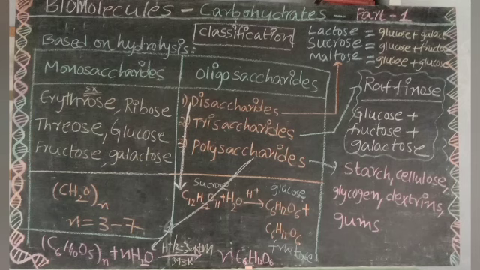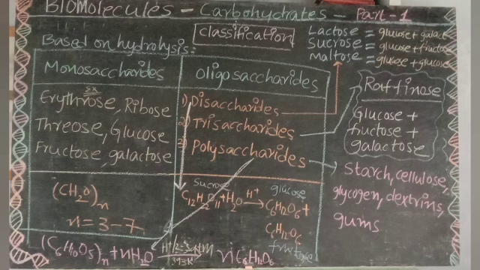Okay, that's about monosaccharides. And if you move to the second classification, it is oligosaccharides. These undergo hydrolysis and yield 2 to 10 monosaccharide units. Monosaccharides give no units, but oligosaccharides can give 2 to 10 monosaccharide units. That's why oligosaccharides are further divided into 3 subgroups: disaccharides, trisaccharides and polysaccharides.